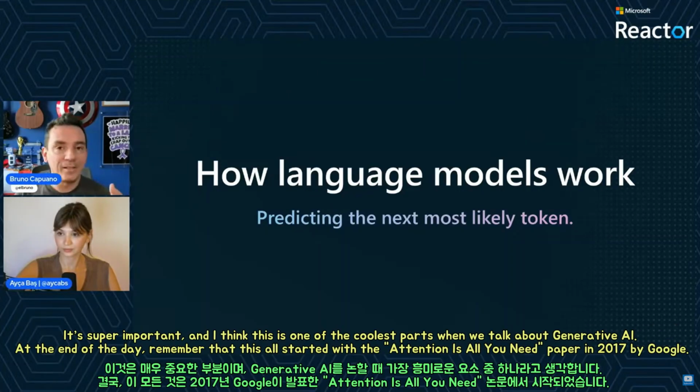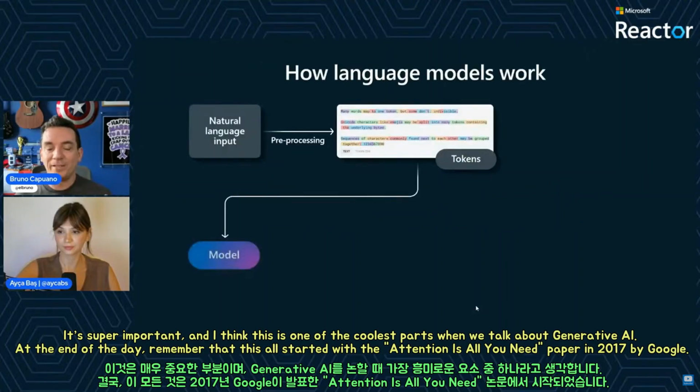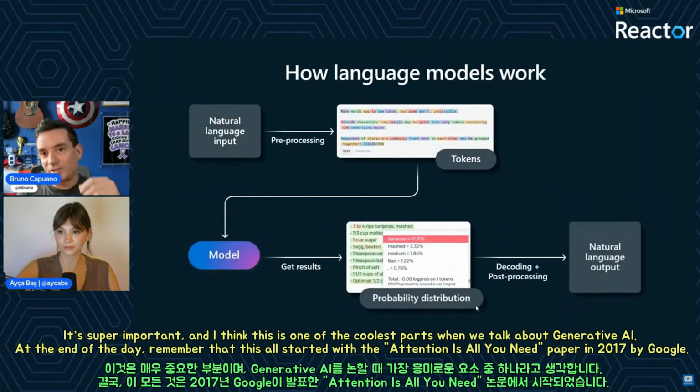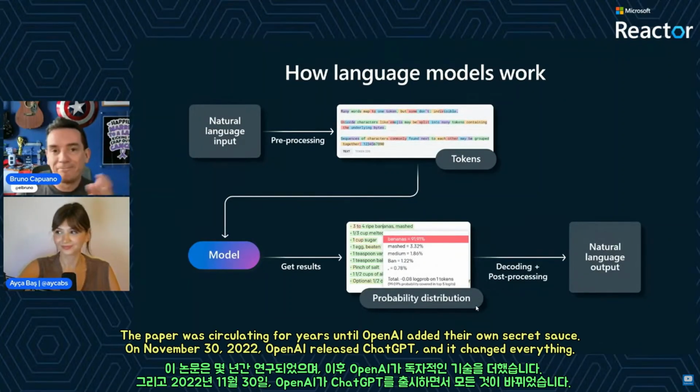It's super important, and I think this is one of the coolest parts when we talk about Gen AI, to understand, and I'm going to do it kind of fast, how models work, because it's super interesting to see what is happening here. So at the end of the day, and remember, this all started with the Attention Is All You Need paper in 2017 by Google. The paper was going around for years until our friends from OpenAI added a little extra secret sauce, and on November 30, 2022, they put ChatGPT on the world and broke everything.